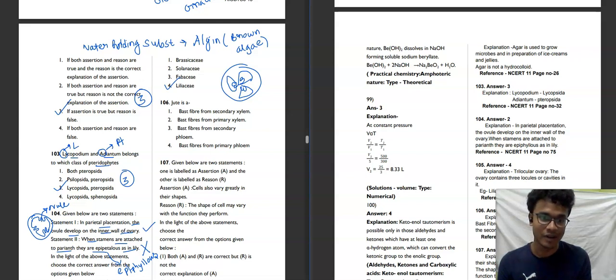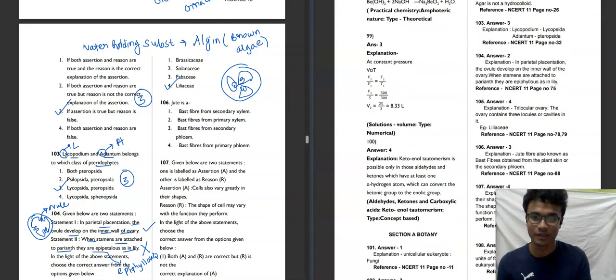3 locules or cavities in it. And what are the others? So when we are attempting a question, we need to also understand the incorrect options, why they are incorrect. If you do this, then you can sometimes eliminate other options as well. So you need to understand.